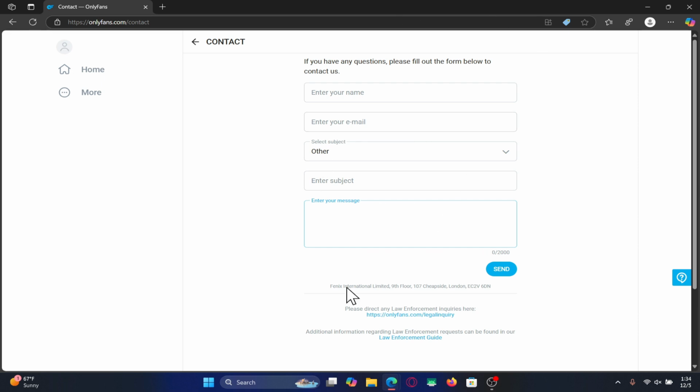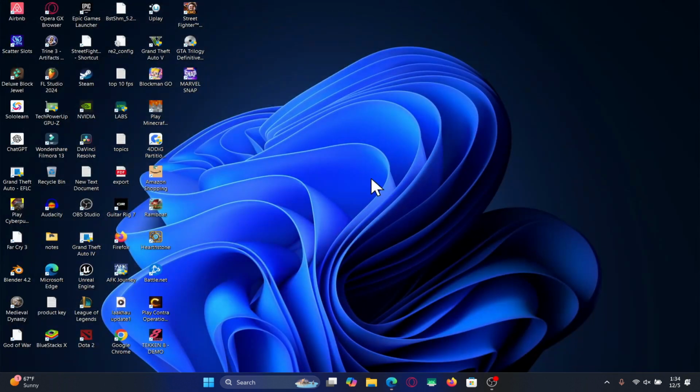After filling out this entire form, you can click on the send button, and once your email has been sent, the support team will contact you in a few days with the instructions that you can follow in order to regain access into your account. And there you have it. That is how you can fix login issues on your Onlyfans account.